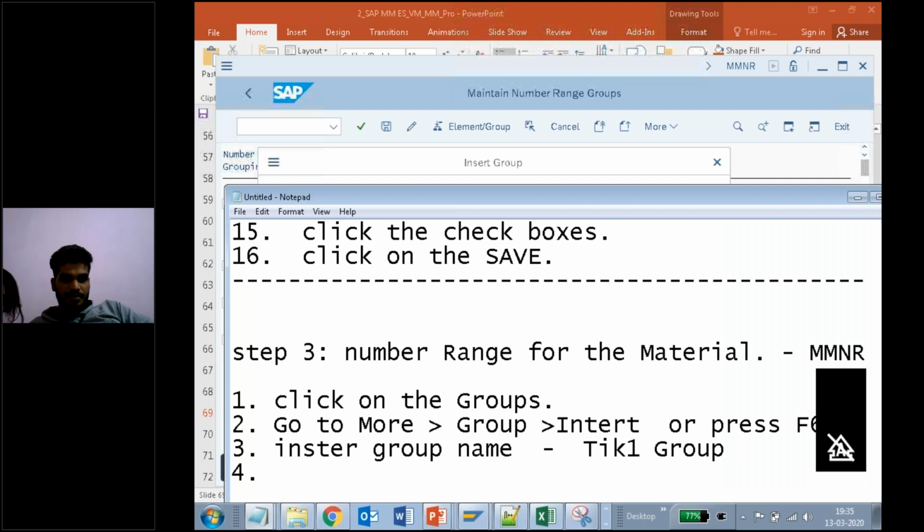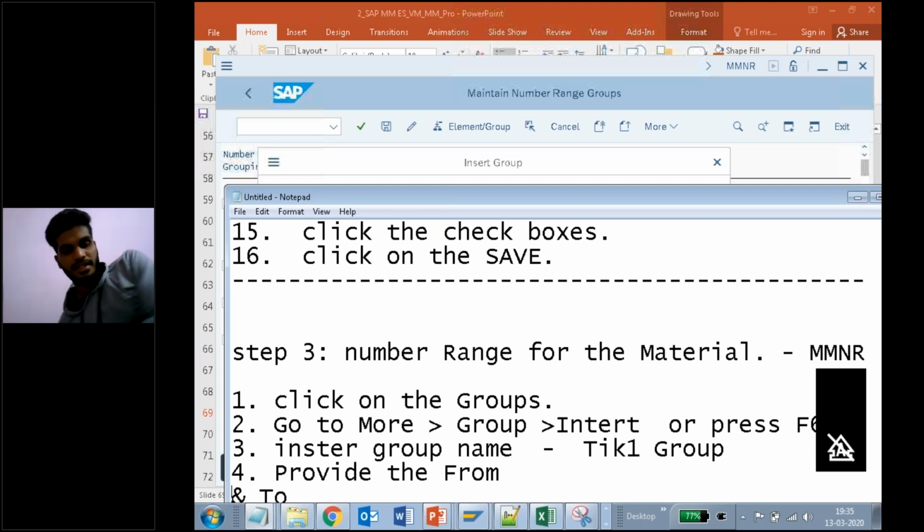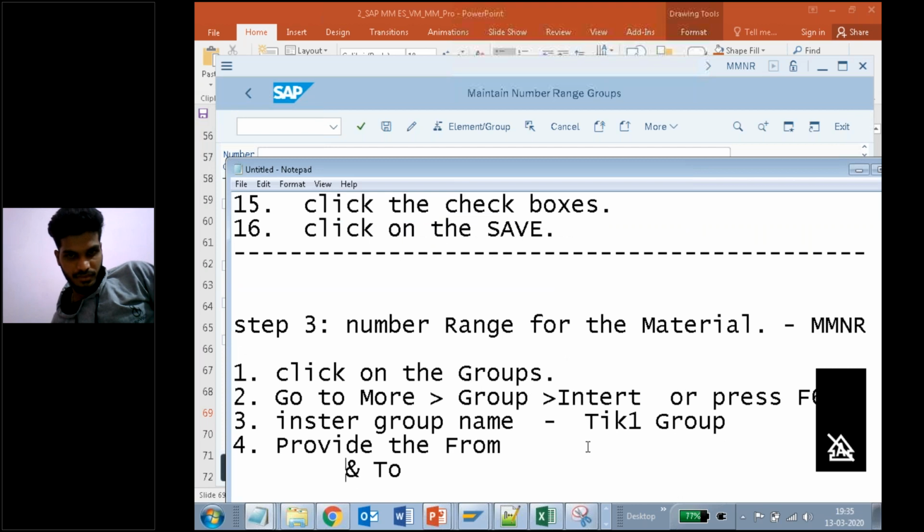Fourth one, provide the from and to number ranges. Yes or no? From and to. Just like movie tickets, right? In flight tickets, it is A 0 to 9, B 0 to 6, C something. In train tickets also, A 1 to 72, seat number, bogie number, like this. The same way here also, from and to.